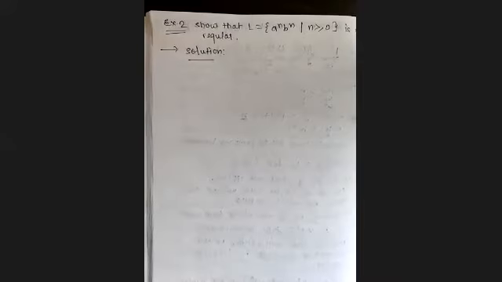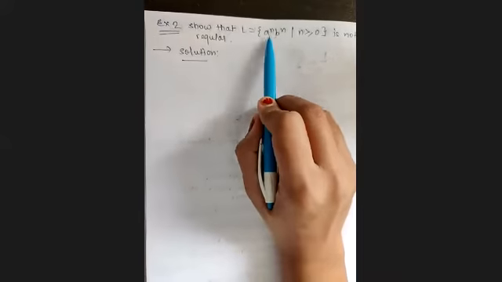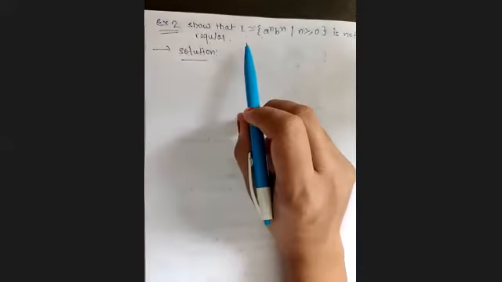In the question, it will not be mentioned whether you have to use the pumping lemma, Arden's theorem, or any particular concept to solve the problem. Only the problem will be mentioned. You have to think of all the concepts that we have studied till now in the lectures, and then apply those concepts to solve that particular problem. So the question given to us is: show that L equals a to the power n, b to the power n for n greater than or equal to 0 is not regular.